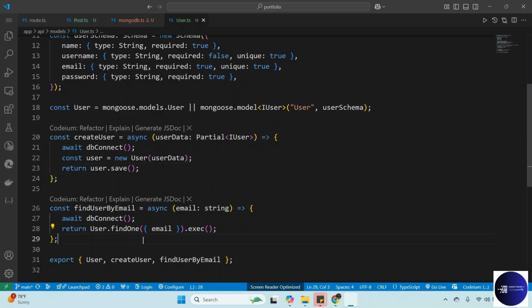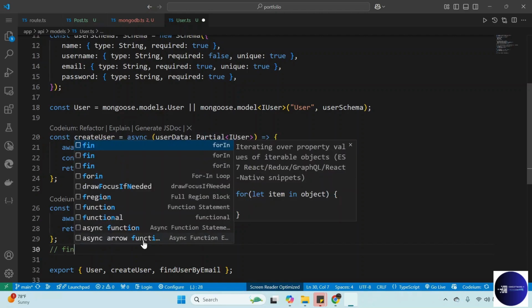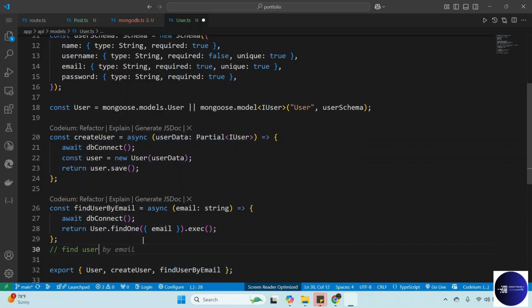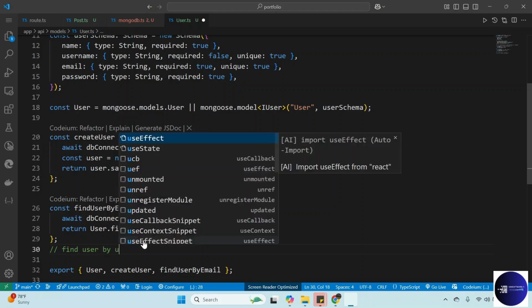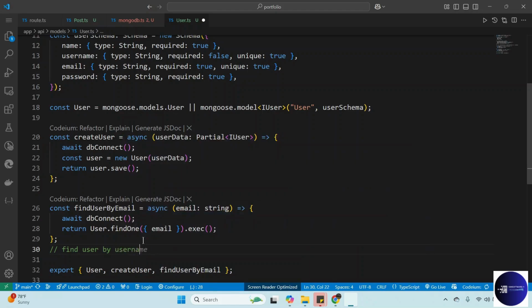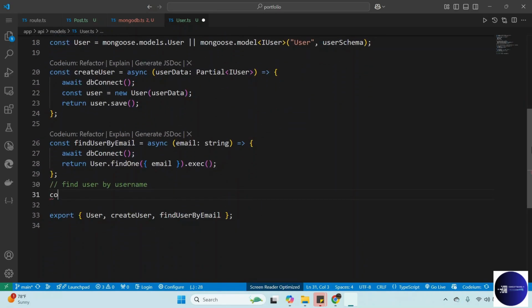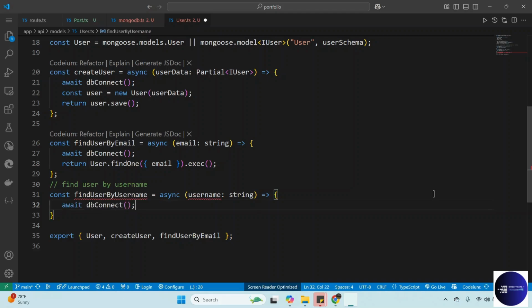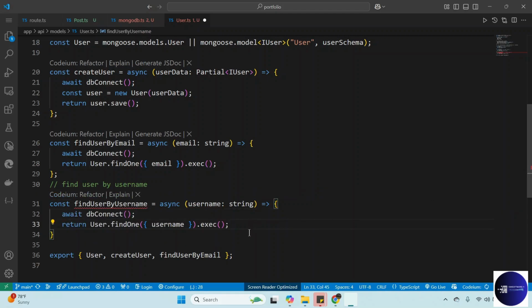Find user. So you can have find user by email, find user by username. You can also say find user by username. So this will just pass const find user by username. We pass the name, we pass the username, and then just return that. We can also return this. So these are options you can do.